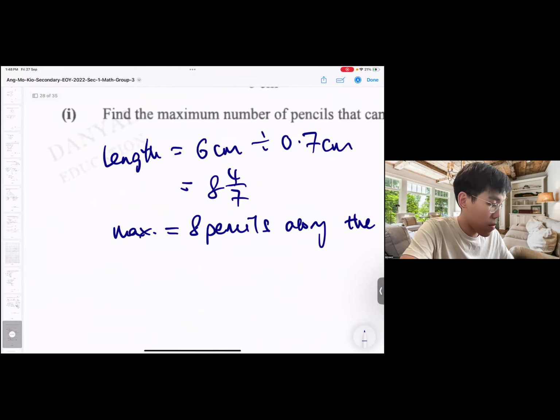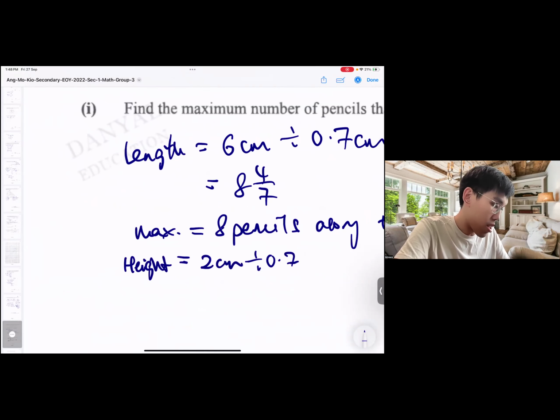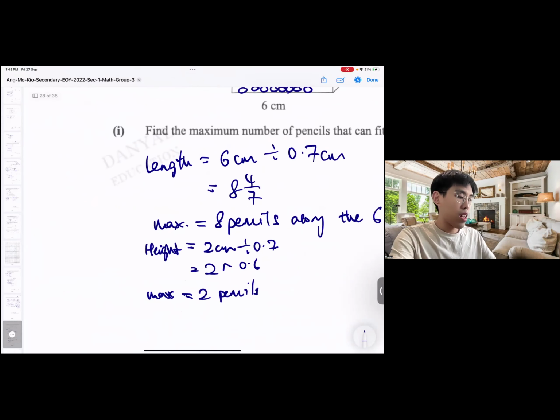So the height will be 2 cm divided by 0.7. You get 2 remainder 0.6. Not important, but I know that the max is 2 pencils, 2 layers of pencils.